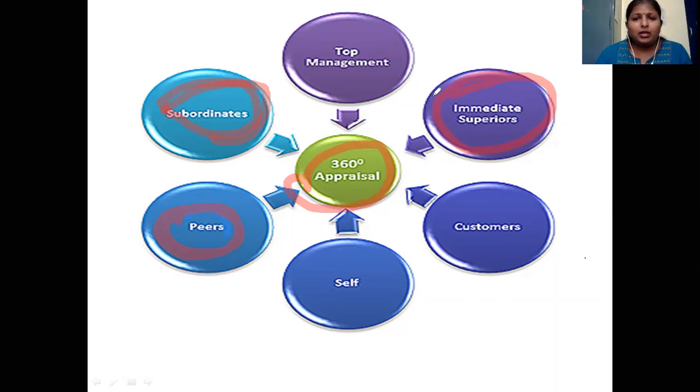So the best way to get the information is a kind of graphic rating scale or a questionnaire method. You can ask information about the employee here. So immediate supervisors can give information about the employee's performance here. Then come your customers. These are also stakeholders. Let us say you belong to a customer relationship management department. How you address the problems of the customers. So customers can give a feedback regarding the employee here.